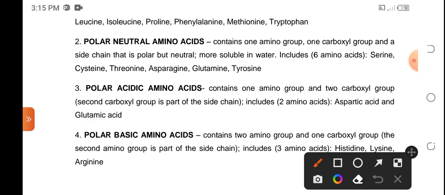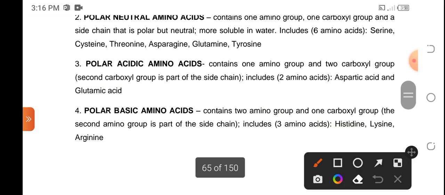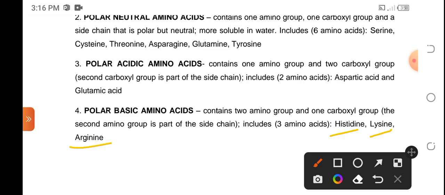Now, in terms of polar acidic, so it has still an amino group, one amino group, but this time two carboxylic group. So that makes it acidic because of the second carboxyl group that is part of the side chain. So we have two amino acid that falls under this category. These are aspartic acid and glutamic acid. For the polar basic amino acid, this time this contains two amino group, one carboxyl group, and the second amino group is part of the side chain. So there are three basic amino acids. These are histidine, lysine, and arginine.